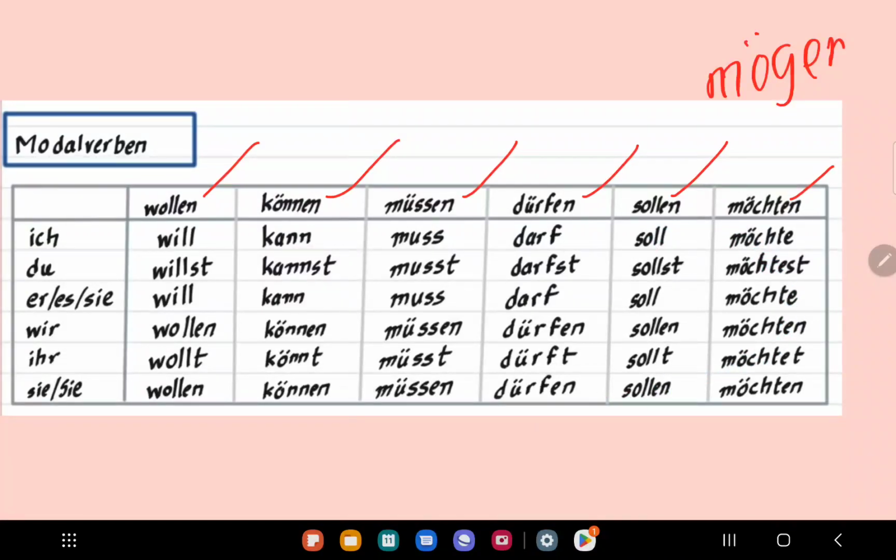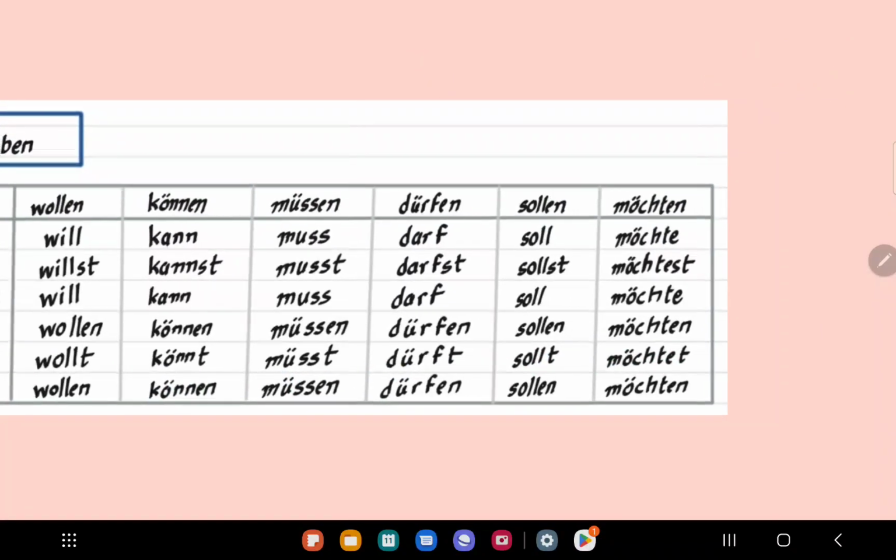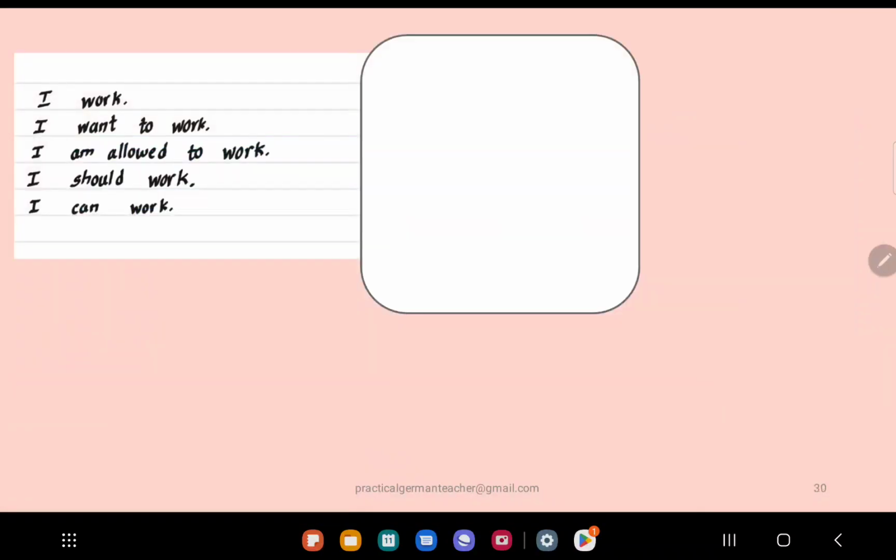And then you need to know these conjugations. Please remember them. One place where people make mistakes is when conjugating these Modalverben for the personal pronoun ihr. So you make mistakes over here. Please be careful. All right. Once we have looked at that, let's try to put what we learned so far into practice. Let's see if we can translate this and write the sentence in German.